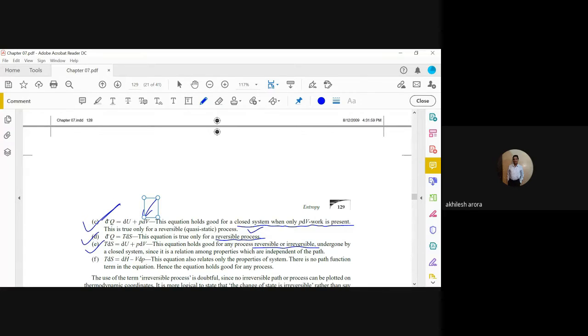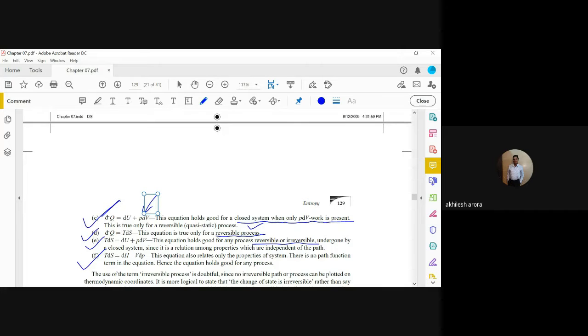Similarly, the next equation also is for reversible or irreversible, because once again it is an equation for properties only, the relation between the properties only. Entropy, enthalpy, pressure, volume, temperature. So I hope this is clear to you.